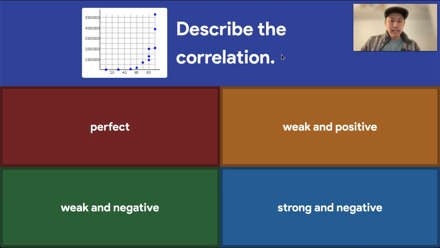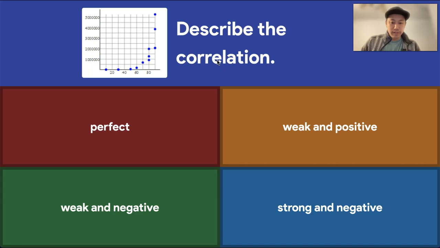Let's do a couple more here. Describe the correlation. So first of all, I don't think there's many examples on this kit where there's a perfect correlation, but the only type of correlation that's perfect is if you see a perfectly straight line, if every single point can actually fit on the line.